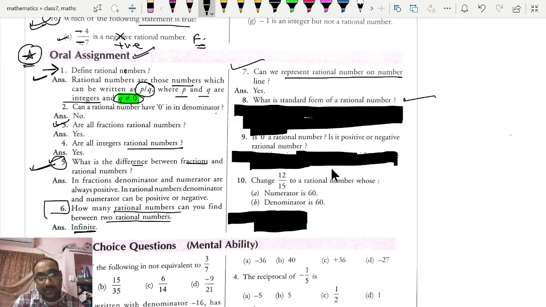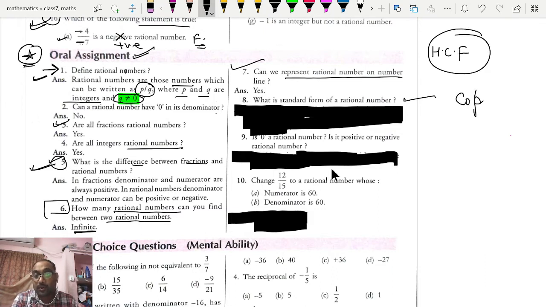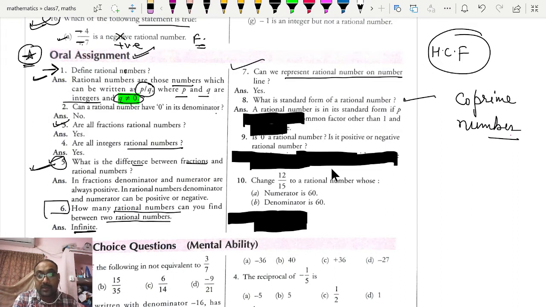Standard form means reduced form, simplest form, where the HCF of numerator and denominator is 1, or you can say numerator and denominator are co-prime numbers, or between numerator and denominator no common factors are there other than 1.